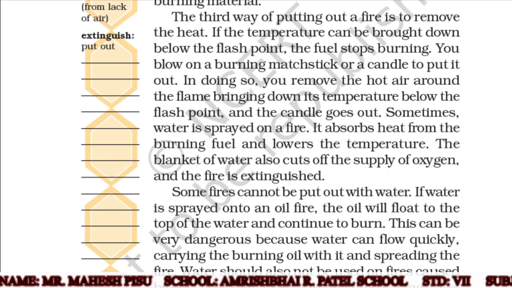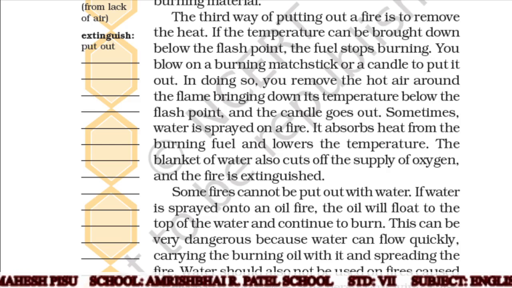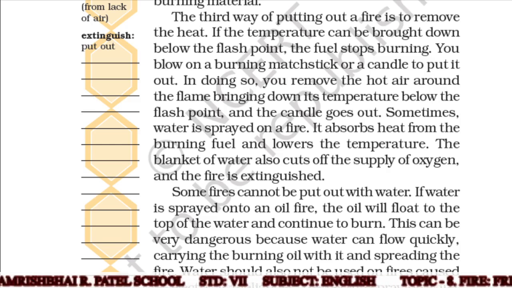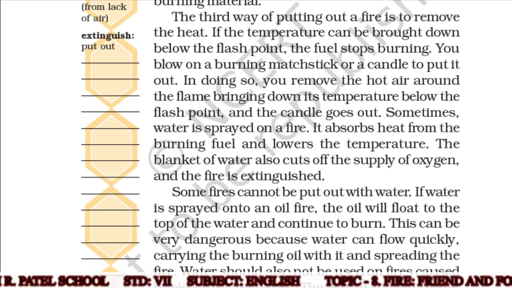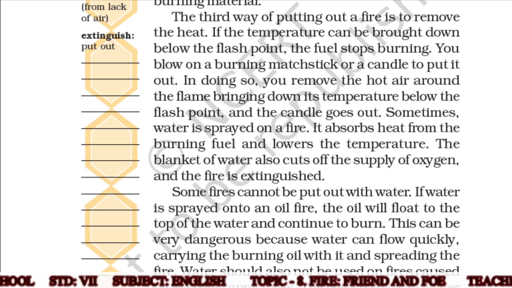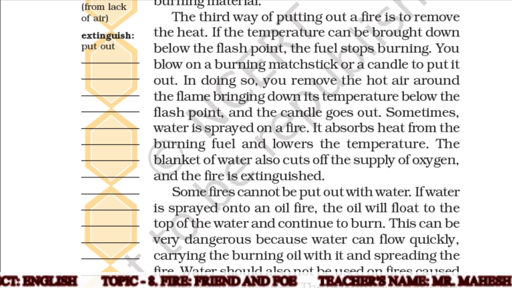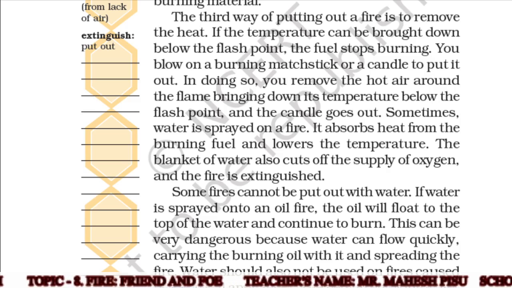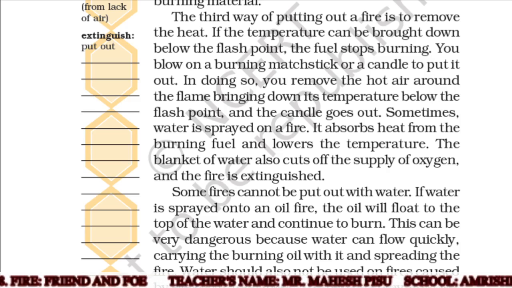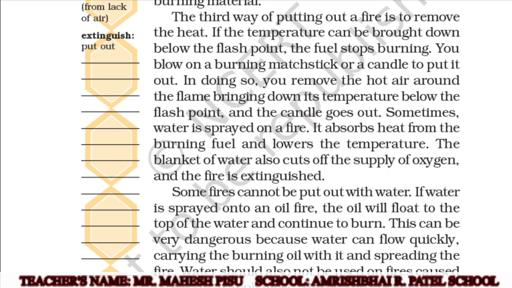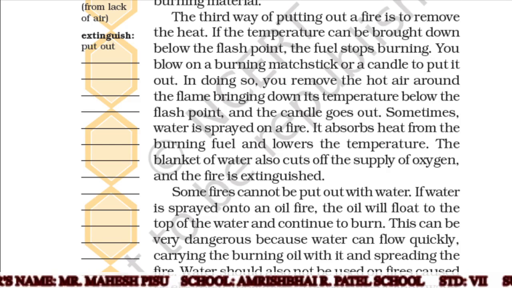In doing so, you remove the hot air around the flame, bringing its temperature below the flash point, and the candle goes out. Sometimes water is sprayed on a fire. It absorbs heat from the burning fuel and lowers the temperature. So the third way of putting out fire is removing the heat.